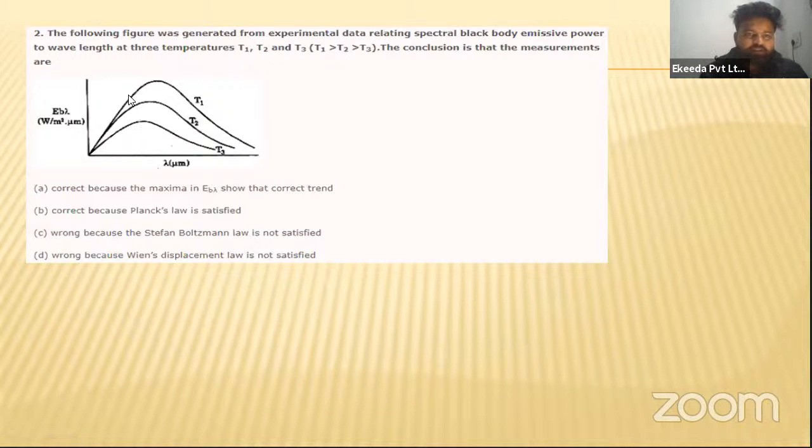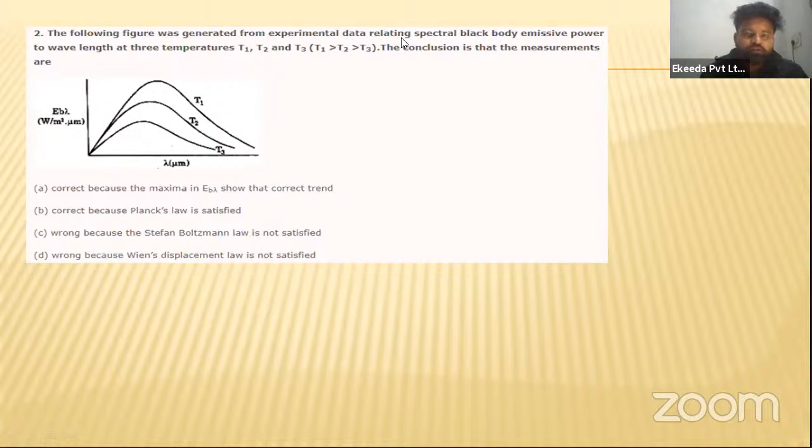Here what they have given: the following figure was generated from experimental data relating to spectral black body emissive power, that is, the emissive power of the black body, and they have given the wavelength for the three temperatures, T1, T2, and T3. So this is the graph between the wavelength and the emissive power of the black body.